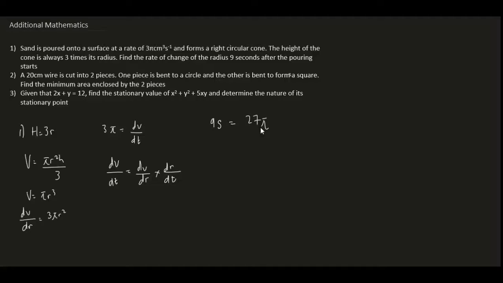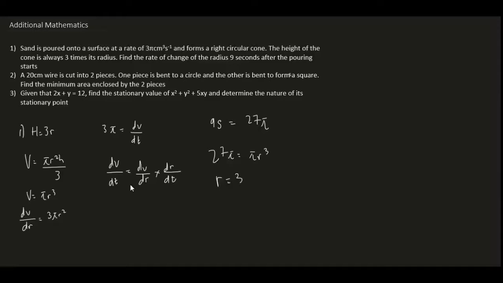So after 9 seconds, there's 27 pi centimeter cubed. Since the volume is 27 pi centimeter cubed, this 27 pi can be equated to pi r cubed, because that's the equation for volume. We get that pi r cubed is equal to 27 pi after 9 seconds. With that, we can find r, and r is equal to 3.